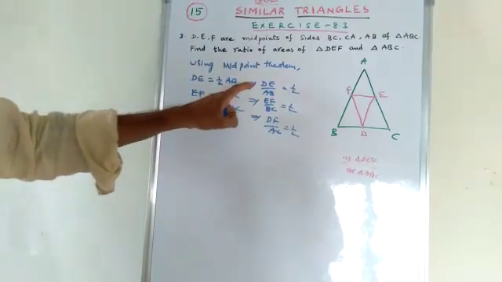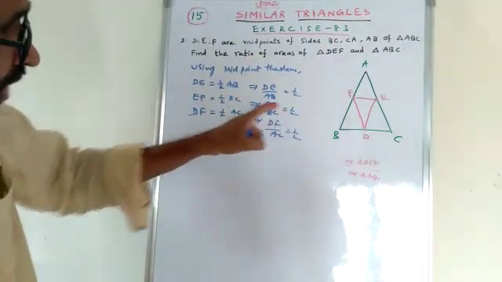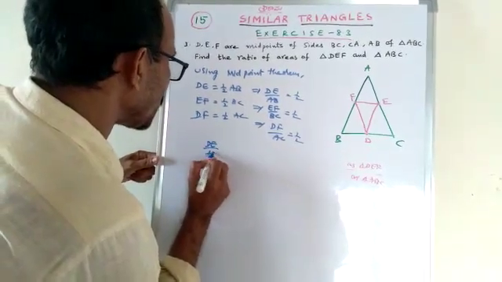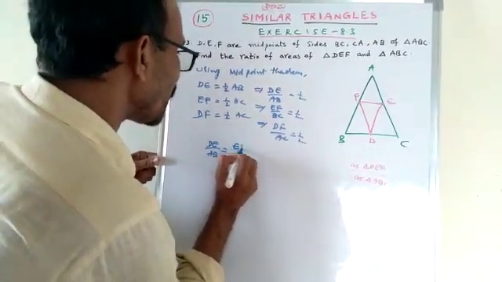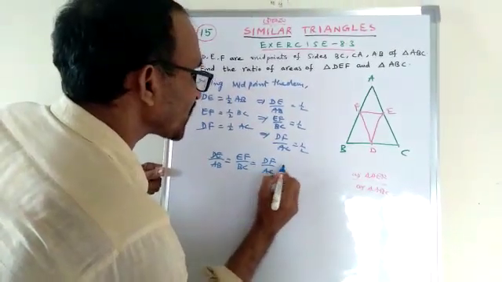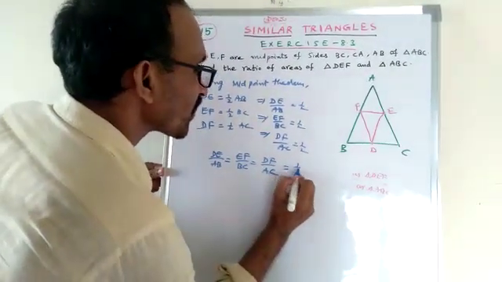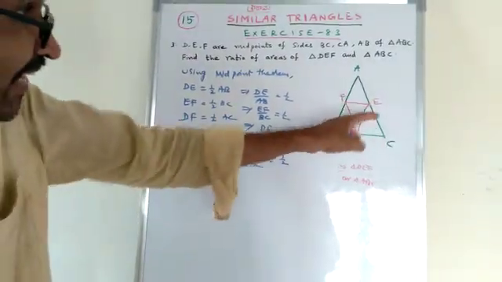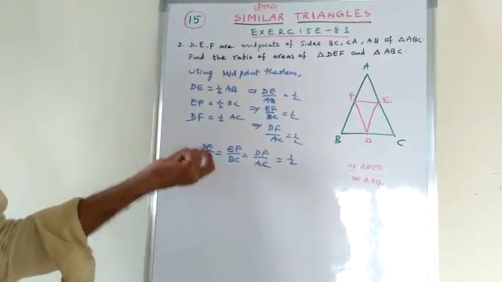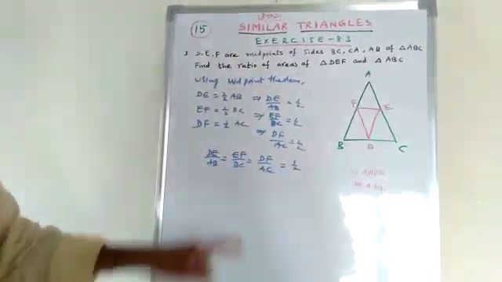So, DE by AB is equal to half, and EF by BC is equal to half. DE by AB is equal to EF by BC is equal to DF by AC, that is equal to half. So, in triangles DEF and ABC, the corresponding sides are in the same ratio.